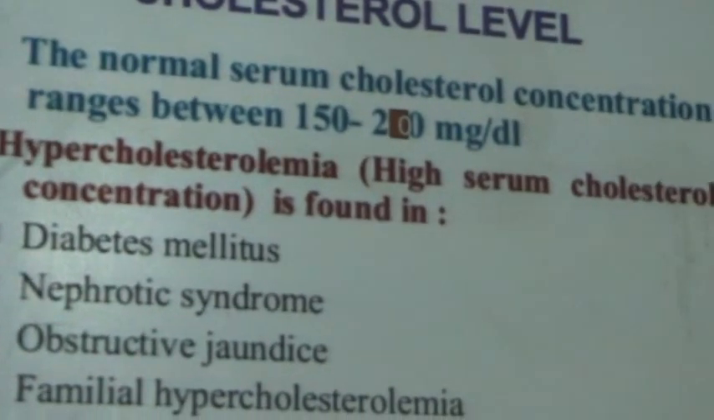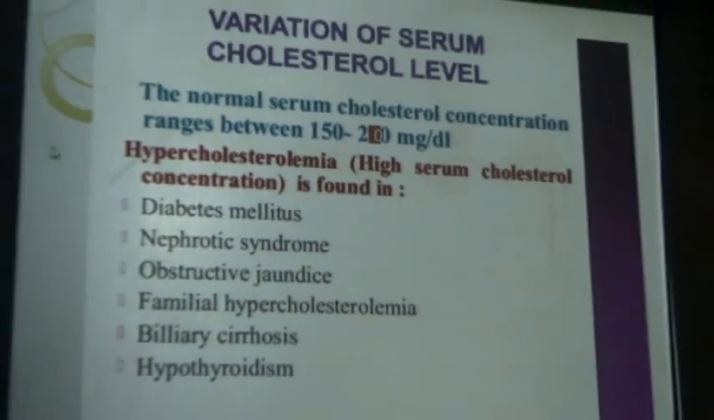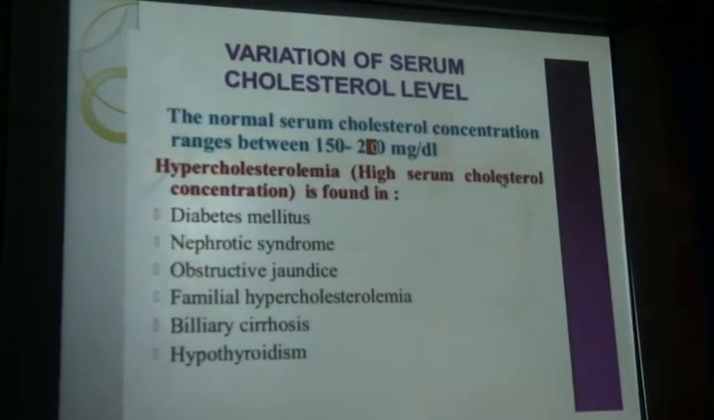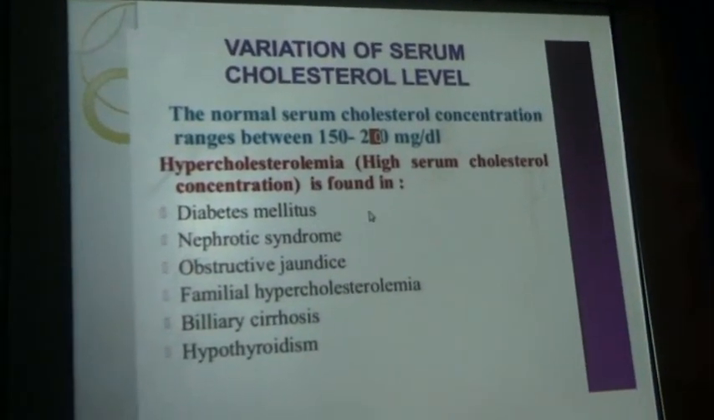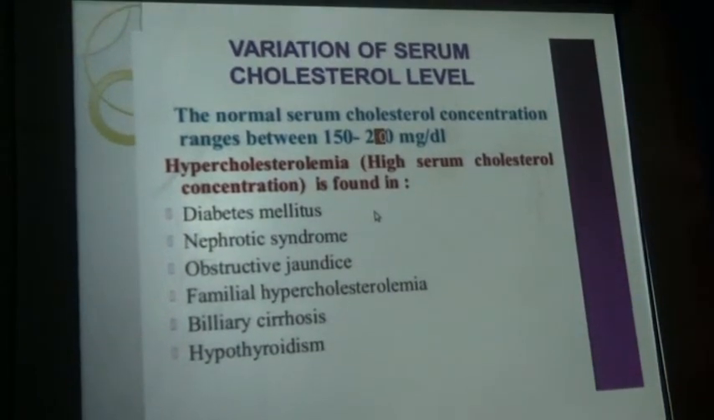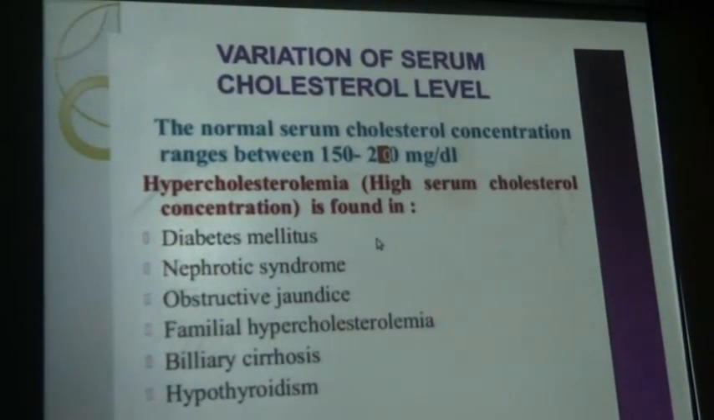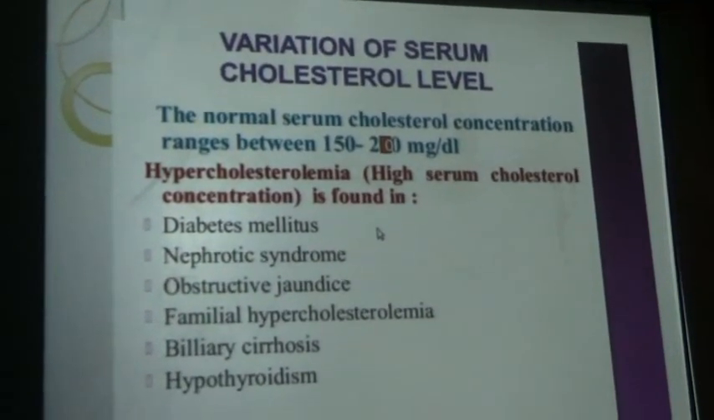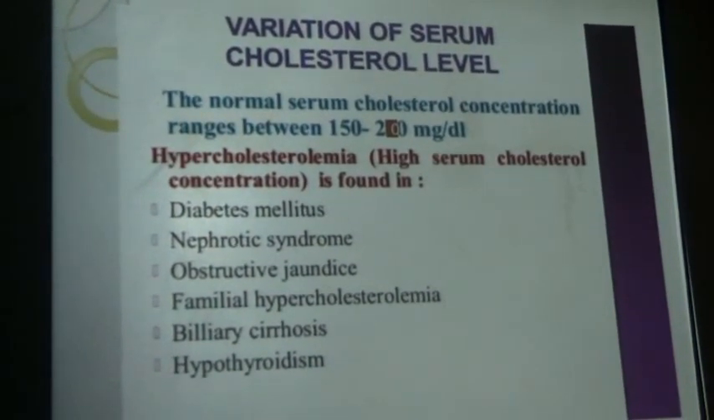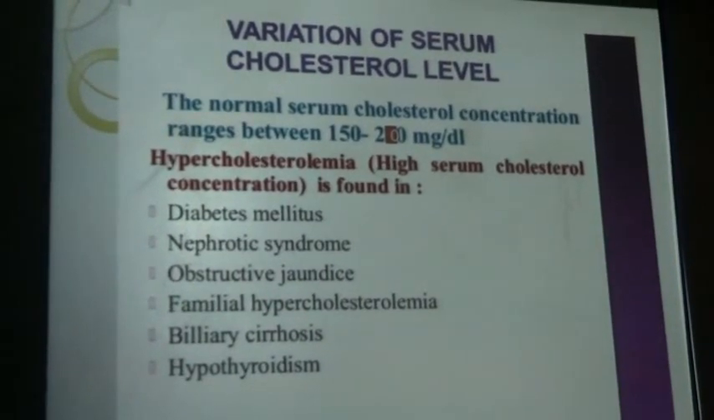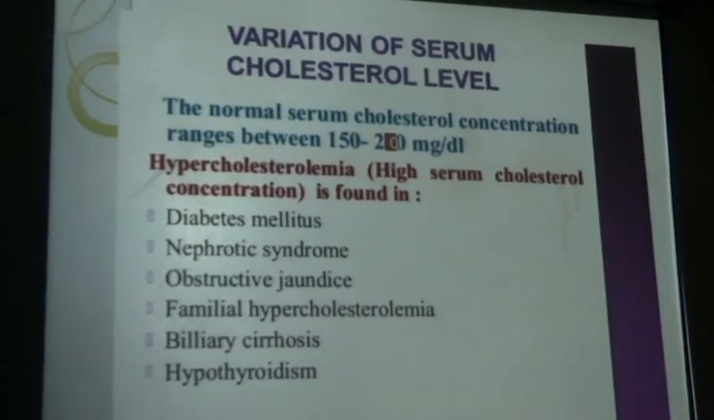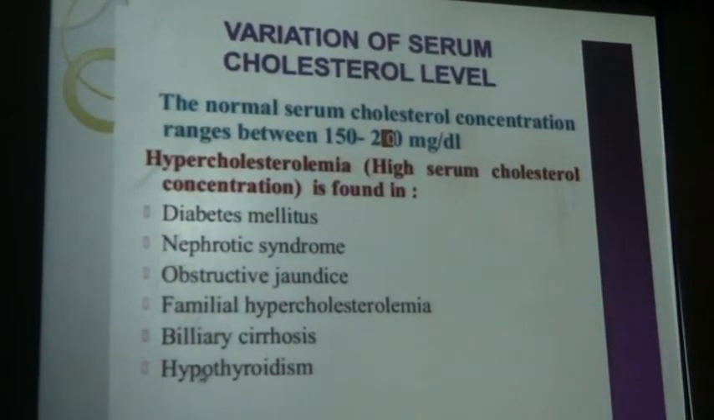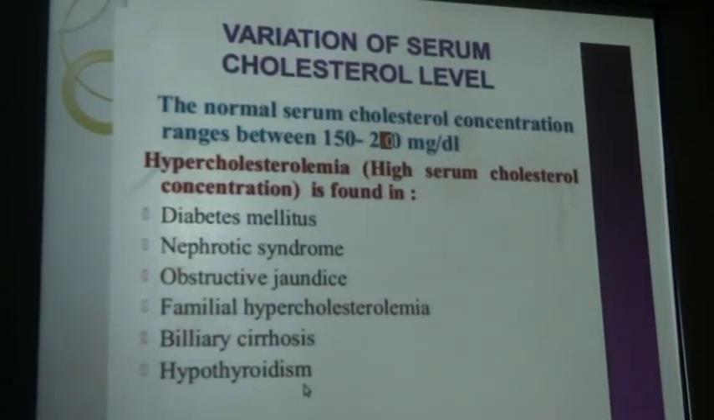Now what is hypercholesterolemia? The normal range is between 150 to 200 milligram per deciliter, and hypercholesterolemia is a high serum cholesterol level in our blood. So what are the causes of hypercholesterolemia? First, a very important cause is diabetes mellitus, meaning hyperglycemia. If the value is more than 100 milligram per deciliter, that condition is called hyperglycemia, because 70 to 100 milligram per deciliter in fasting condition is the normal range. Now nephrotic syndrome, obstructive jaundice, familial hypercholesterolemia, biliary cirrhosis and hypothyroidism are the factors which cause hypercholesterolemia.